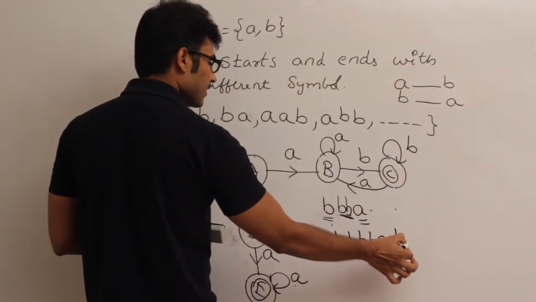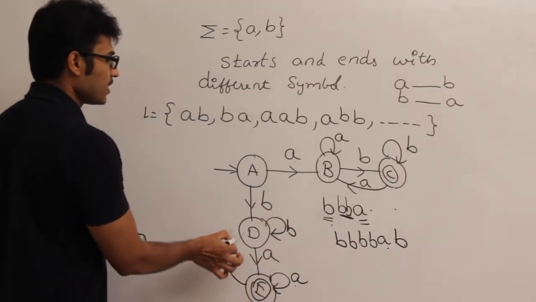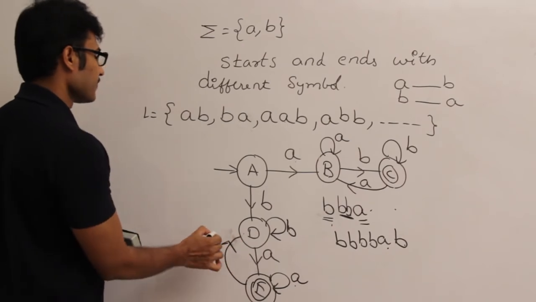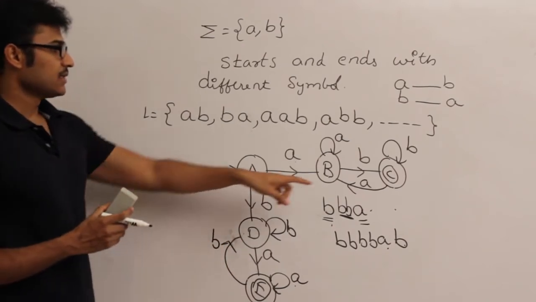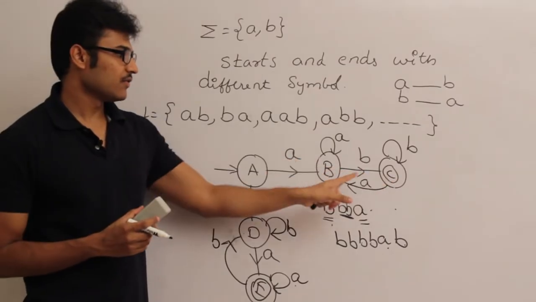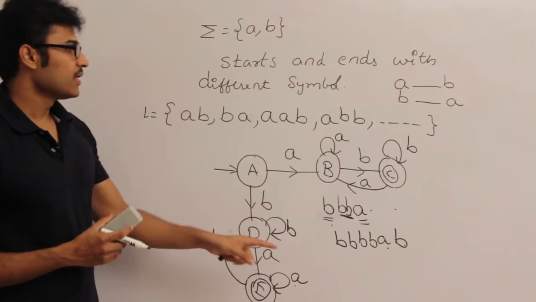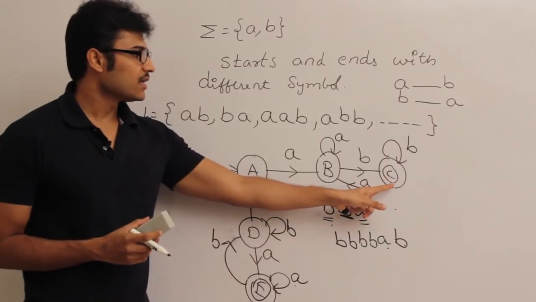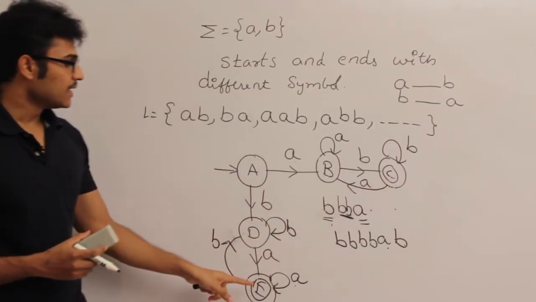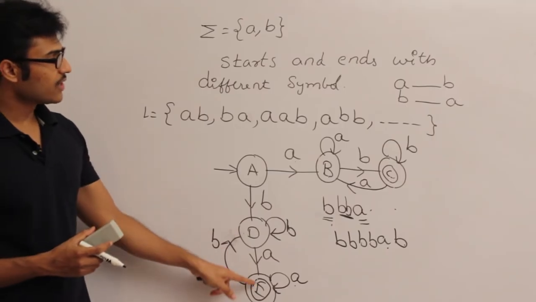If I get a b again, I should go back and wait for a because it is not ending with a. So remember this: C will accept a string if it is ending with b, and E will accept a string if it is ending with a. So in C, if I get a, I have to again wait for b. In E, if I get a b, I have to again wait for a.